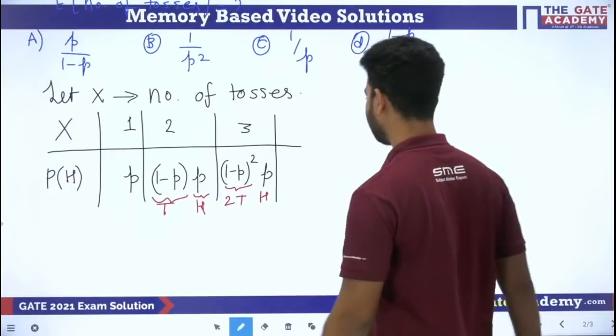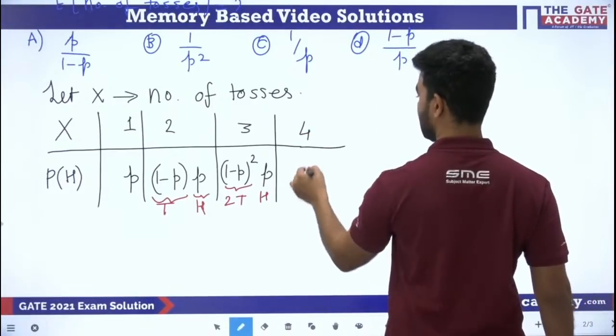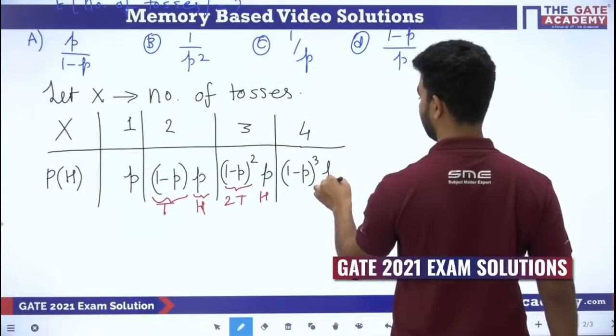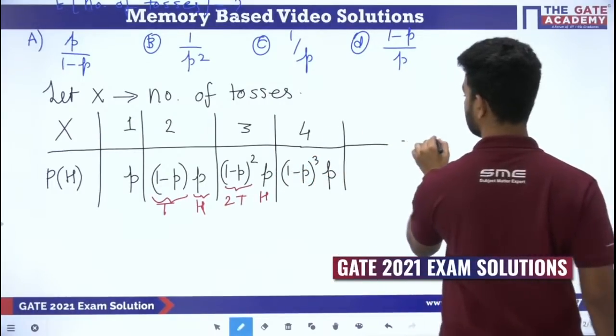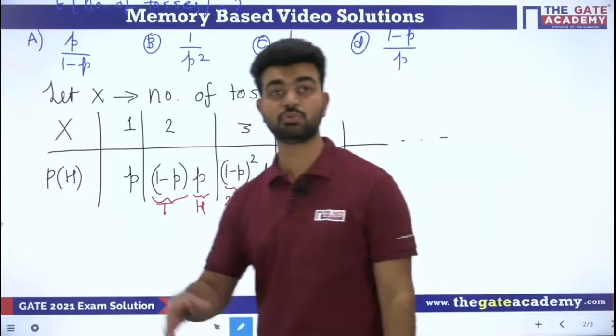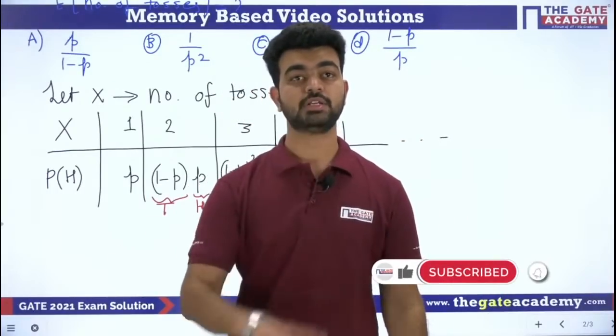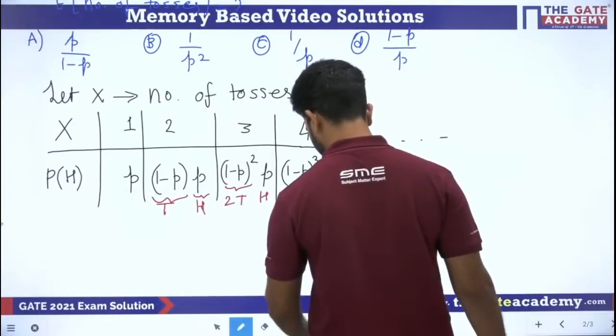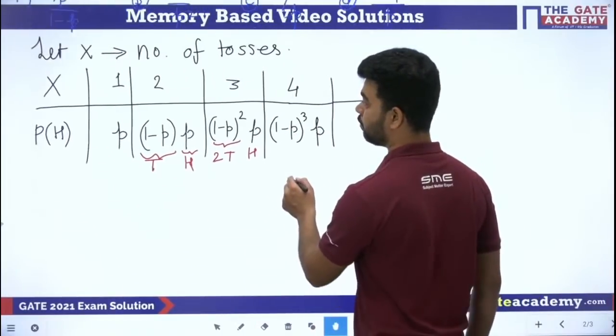Like this you will perform this and you will get 1 minus p to the power 2 and p for 3. This is how you will go up to infinity. Now you see, sir, it is going up to infinity. What will you do? Can anyone give me a suggestion on the chat box? How will you solve this question? How will you solve it now?